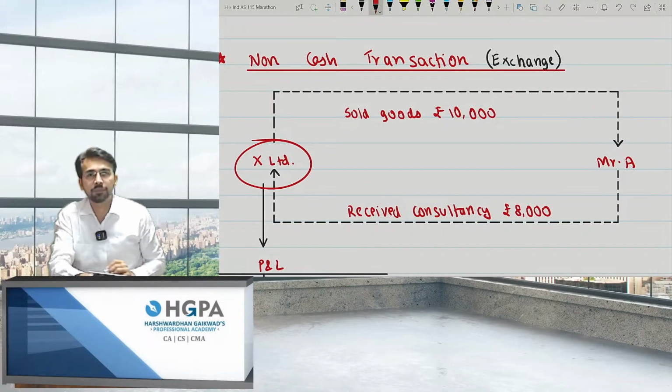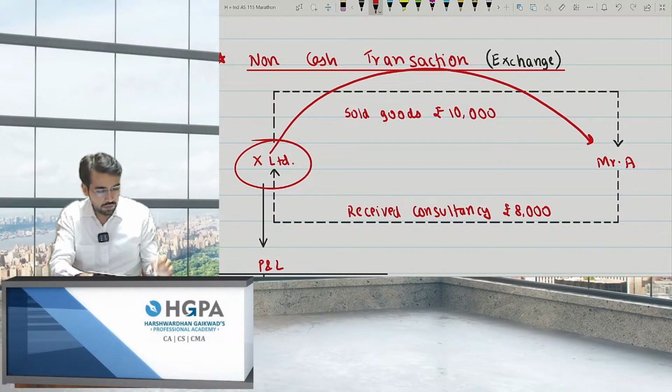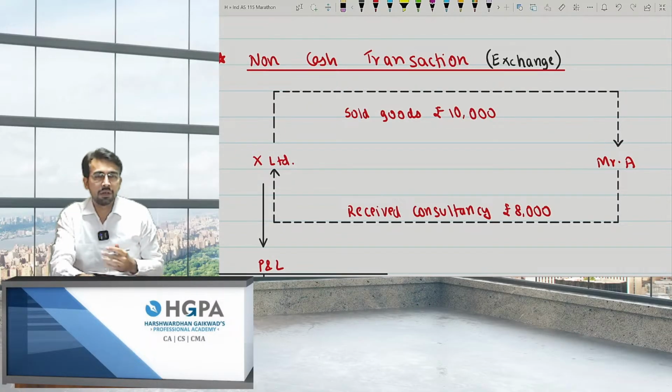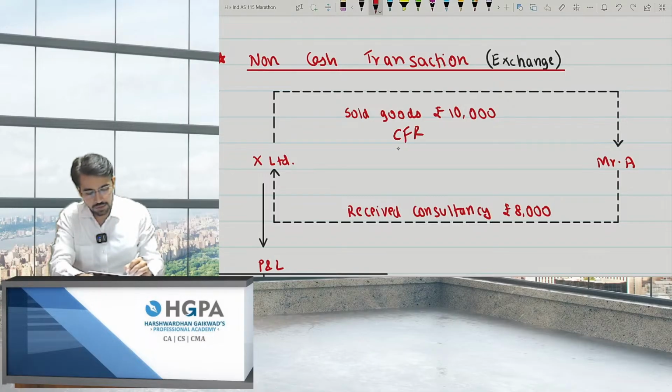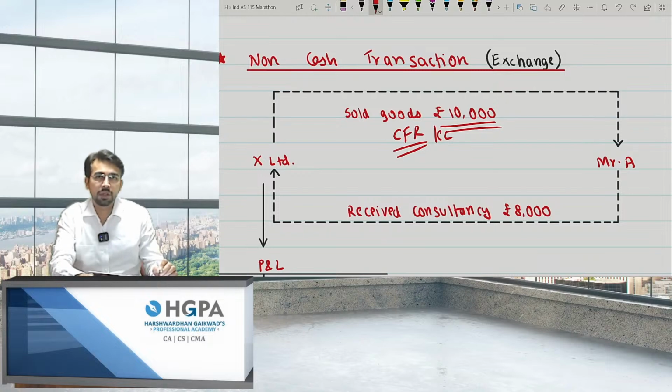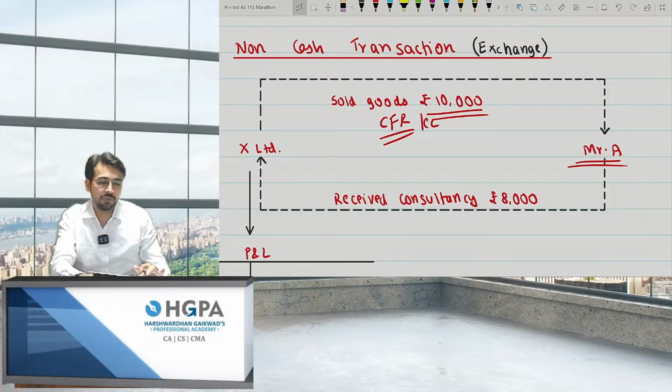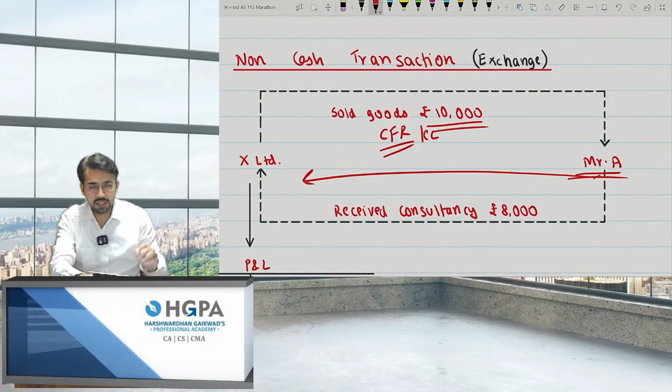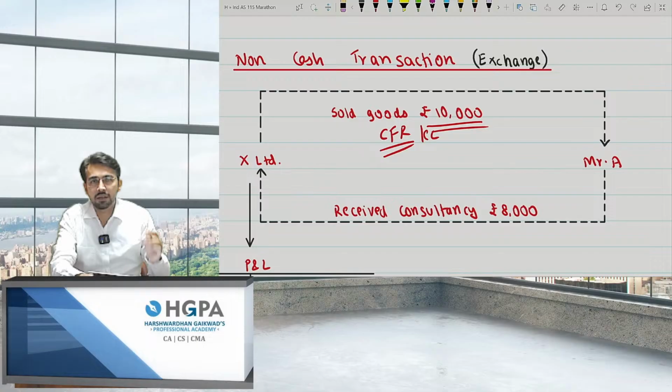We are X Limited and we sold goods to A of rupees 10,000. For example, let's say I'm providing you CFR lectures for 10,000. The amount for the fast track batch is 10,000, right? For CFR. And you are Mr. A, but you are also working in a firm. So I told you, just file my returns. Just file my GST and income tax returns, right? And don't pay me for this and I won't pay you for that.